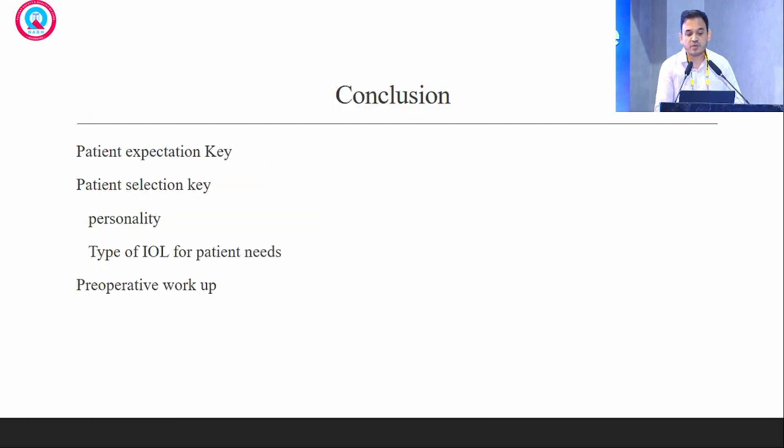So in conclusion, patient expectation matters, and choose the patient wisely. Selection of the patient according to the personality type, the type of IOL, and preoperative workup is very important before implanting an IOL for a happy outcome in the postoperative period.